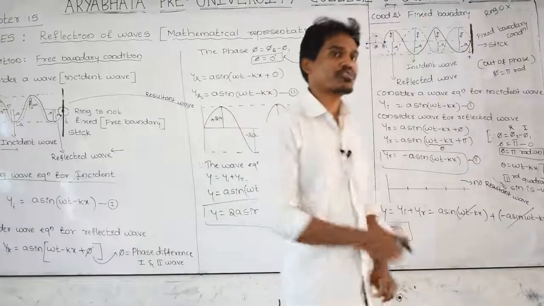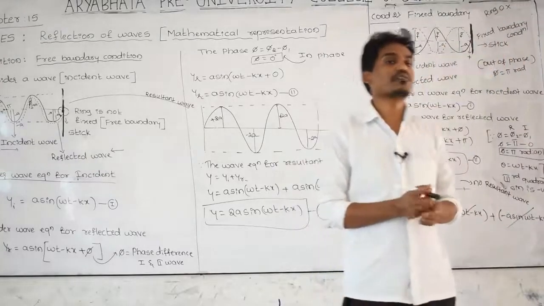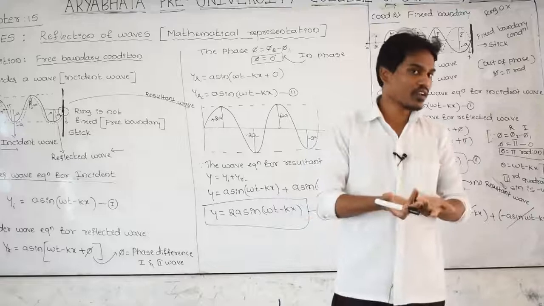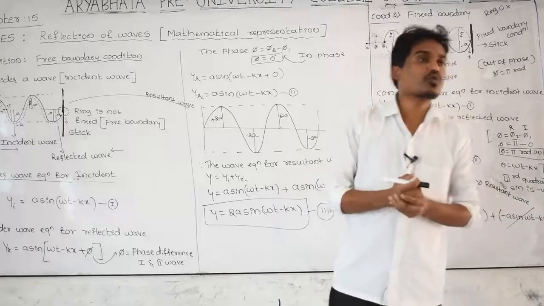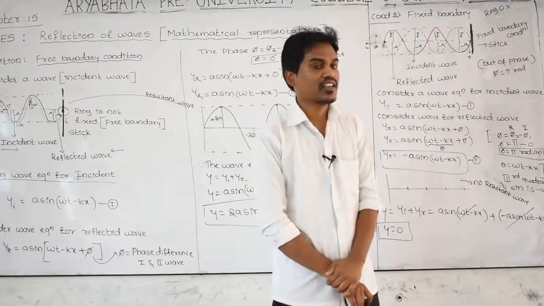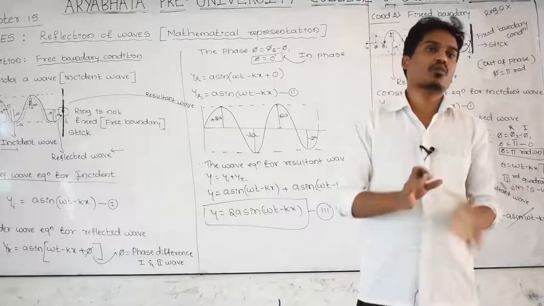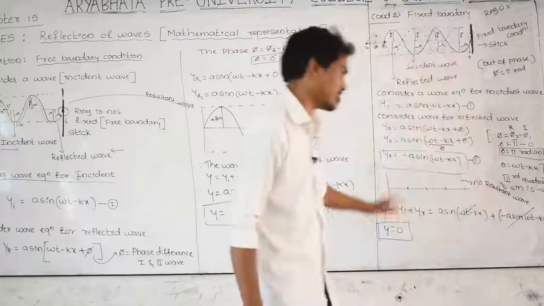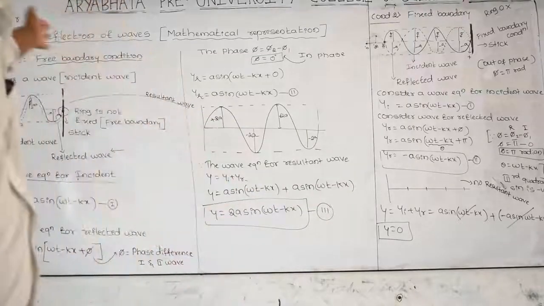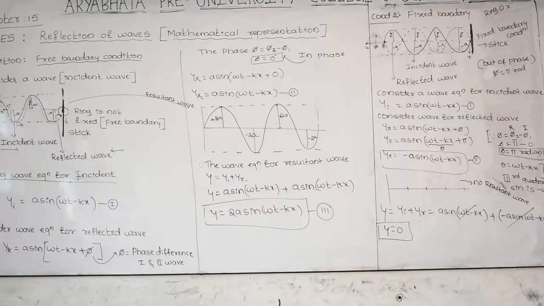When two waves are in phase, it means the phase difference between those two waves is 0 degree. Then the amplitude of those waves becomes double or twice. And if the two waves are out of phase, it means the phase difference between those two waves is 180 degrees. Then when those two waves merge, both waves get cancelled or destroyed with each other. There is no wave. This is regarding the mathematical equation for the fixed boundary condition and the free boundary condition. Please go through that and note it down.